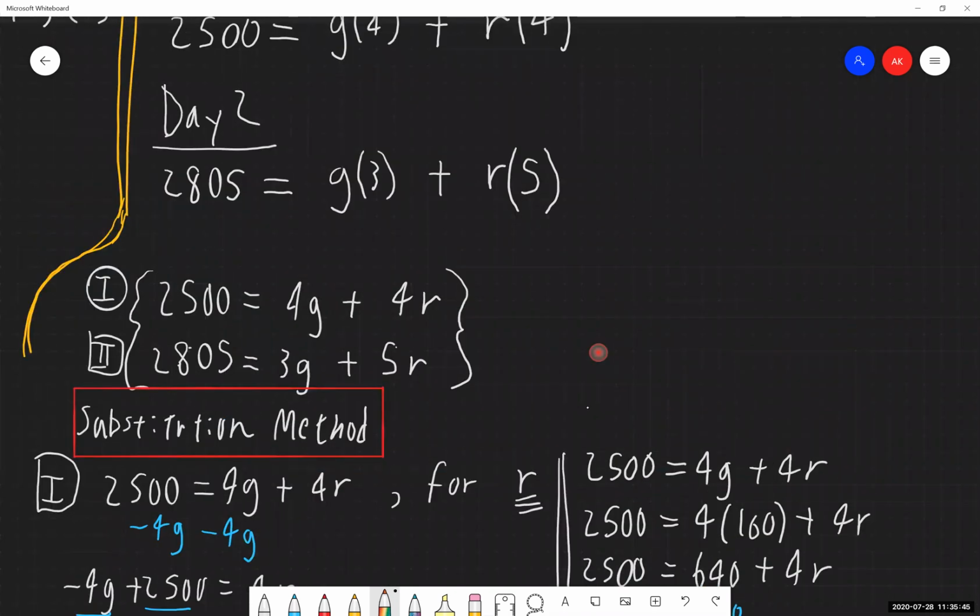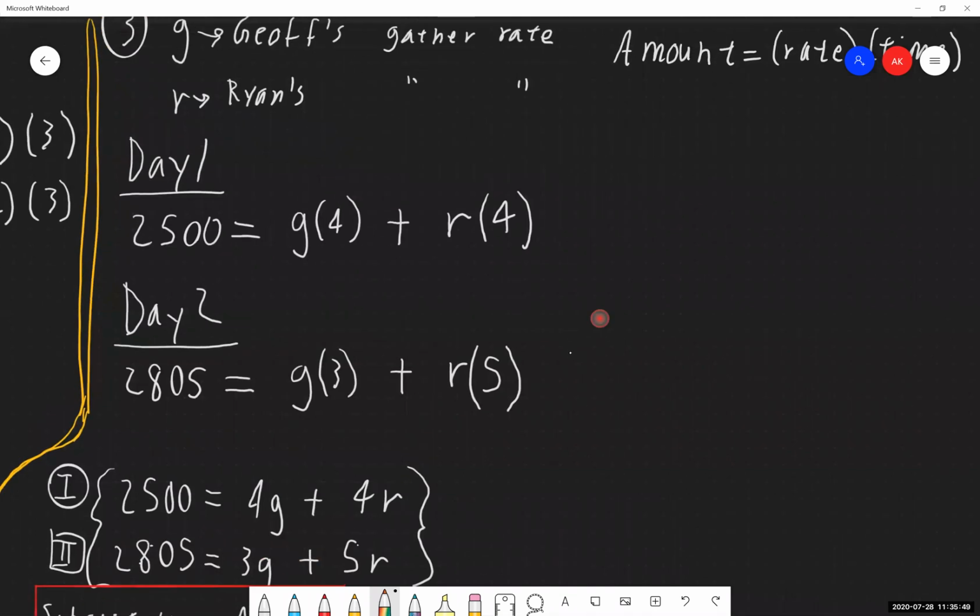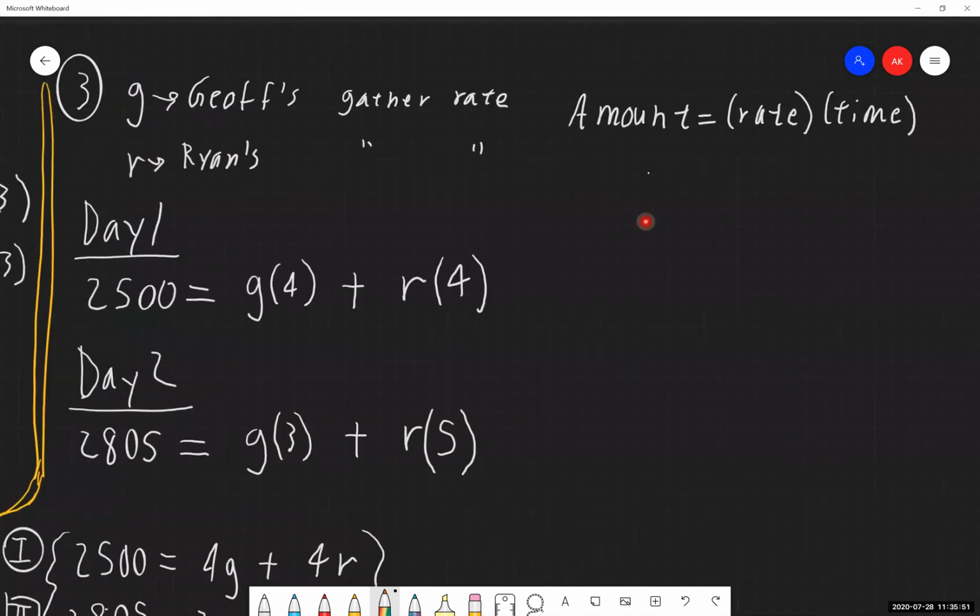But again, the big part with a lot of these is setting up our equation, or two equations that we might need accordingly. Again, this amount equation, this amount equaling a rate times a time, is an extraordinarily generalized equation compared to our dirt one. So we might need to be using this in slightly unconventional ways, in the sense of this is an amount, plus this is an amount, with a slightly different way of writing it, plus this amount, which is another slightly different way of writing it as before.